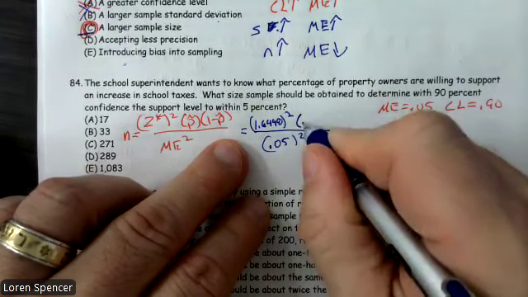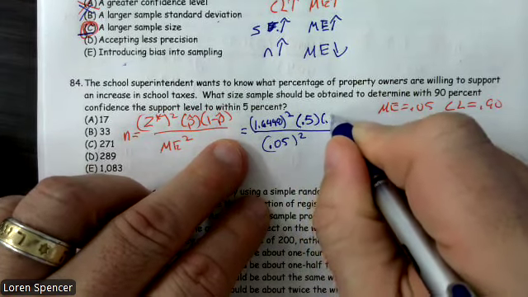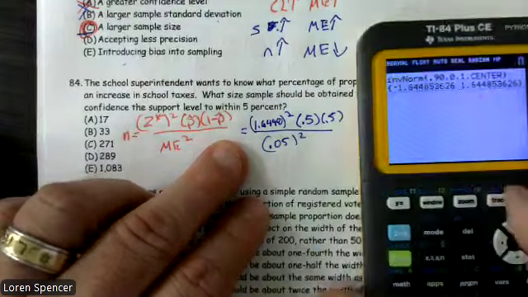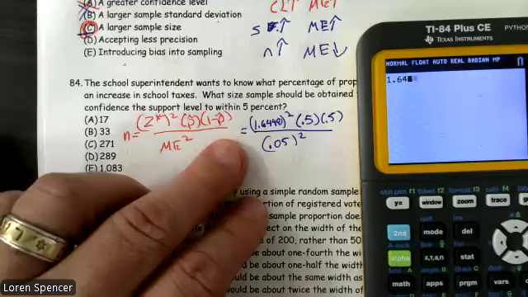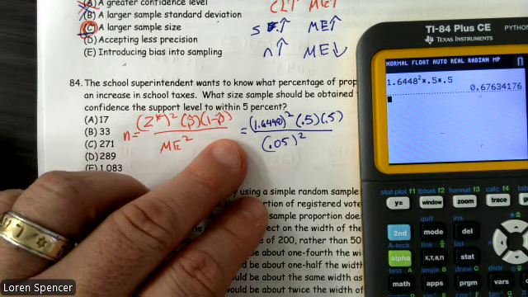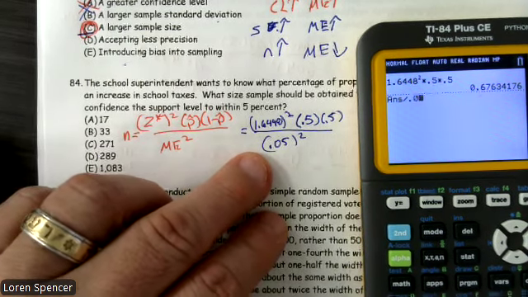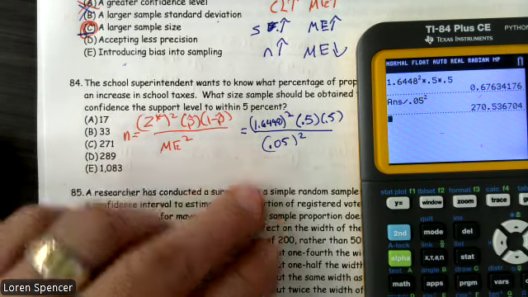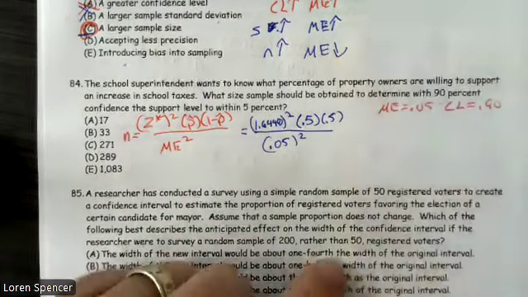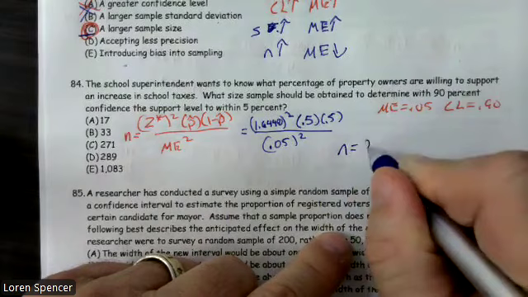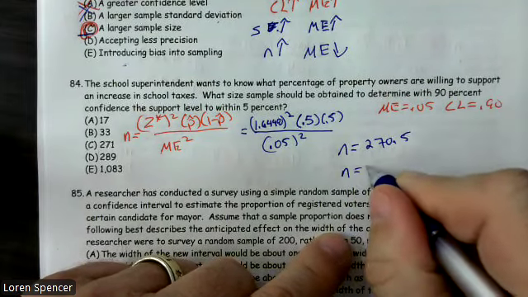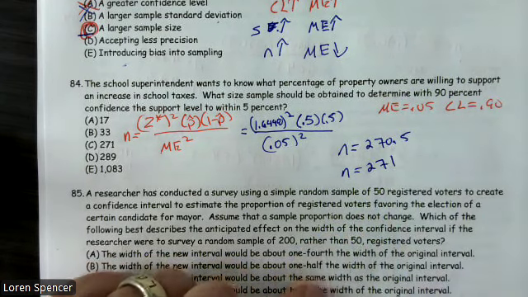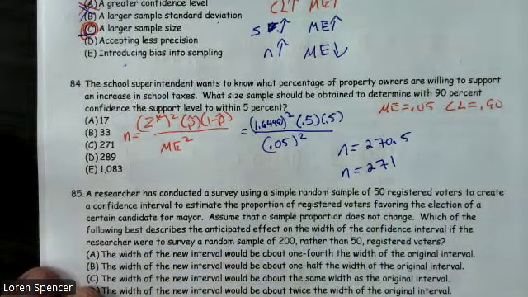So with that being the case, I'm going to have to use the worst case, which is 0.5. So 1.6448 squared times 0.5 times 0.5 divided by 0.05 squared is 270.5. So N is 271. So the answer to 84 is C.